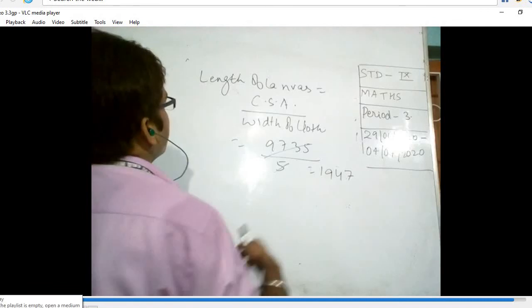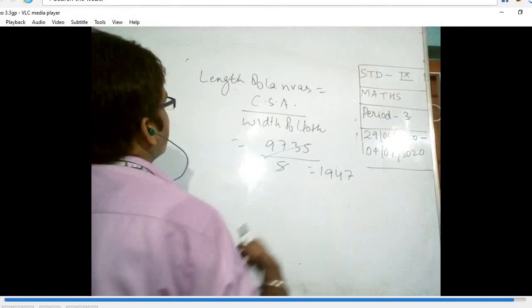So understood here. In this video what we have done is we have found the curved surface area. In garment shops, what we do is we just measure the length, we don't measure the width. Here also the width is given, so we can find the length, how much long the cloth will be required.